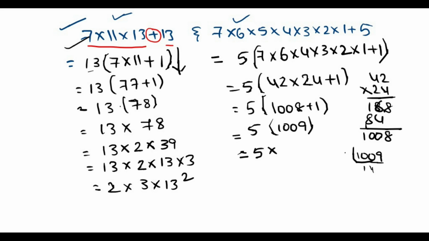Then 5 into 1009 is a product of two numbers, which is a composite number. We can conclude in this way also.